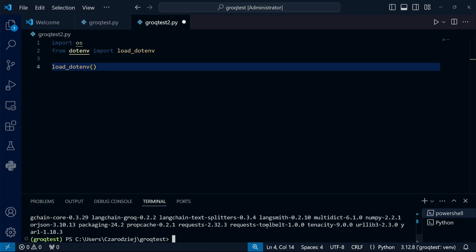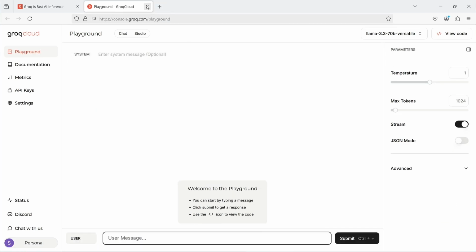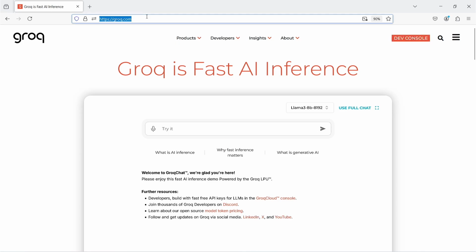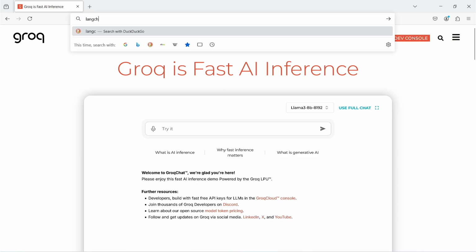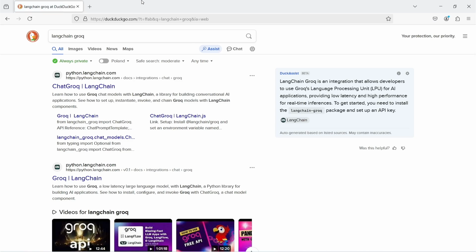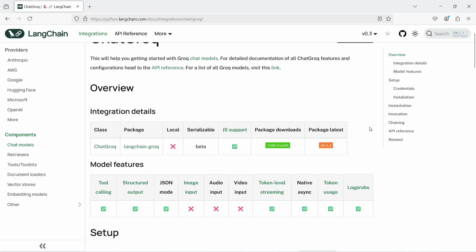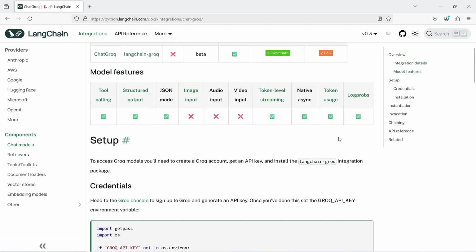Of course, it's always good to know how things work in their basic form, which is why the previous example was valuable too. The packages have already been installed along with their dependencies. It's always a good idea to start with the documentation, or at least know where to find it. The first link is what I'm looking for. This is just a small excerpt from the LangChain documentation regarding Grok. The documentation is quite good.